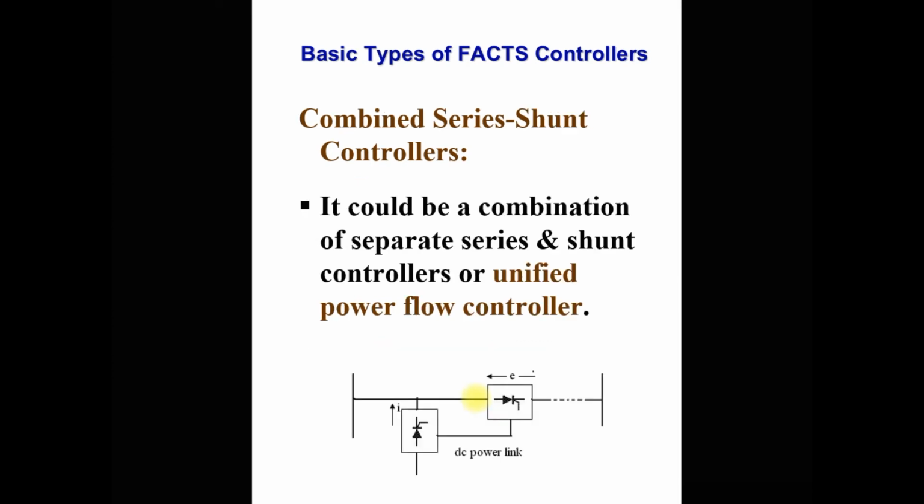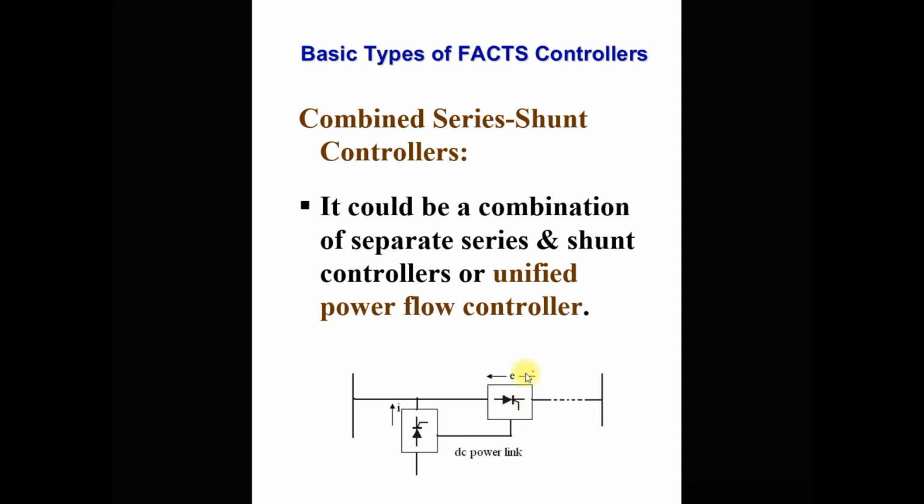Next is the series shunt controller. It is a combination of separate series and shunt controllers, or a combination of both. It is called a unified power flow controller. You can see in the single line diagram here, one controller connected in series. This is a series controller, and one controller is connected as a shunt with the line. This is a shunt controller, and the combination of this series and shunt is called a unified power flow controller.